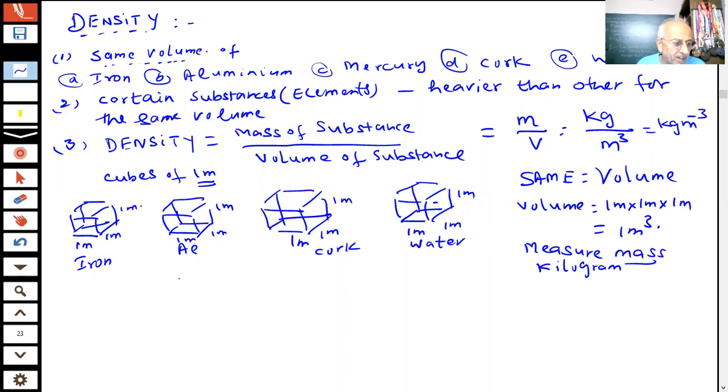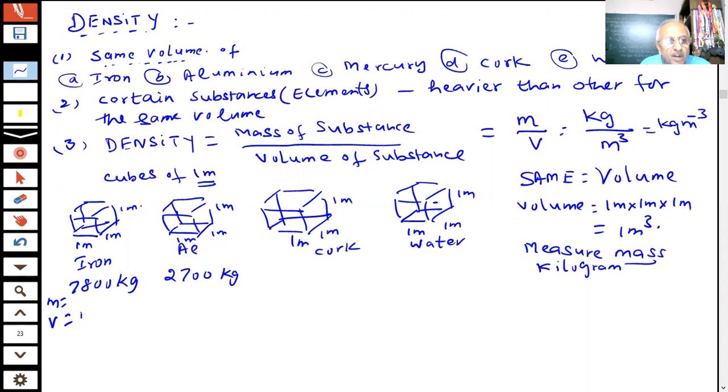And what I find, students, is that when I weigh them, for iron the mass of 1 meter cube is 7800 kg. And for aluminium, it comes to be 2700 kg. This is the mass of 1 meter cube.